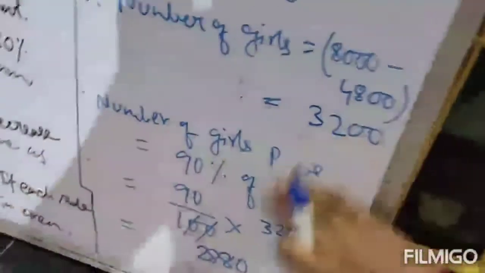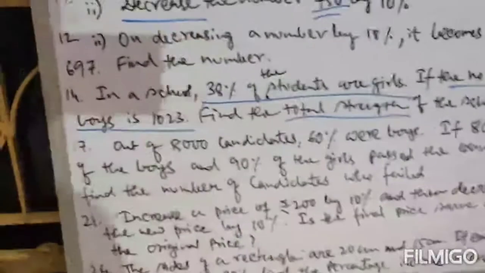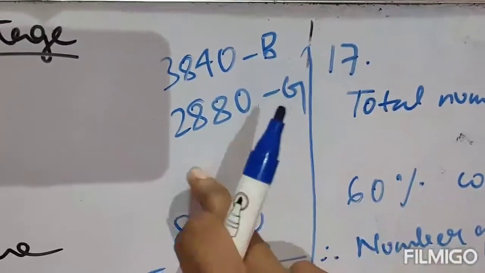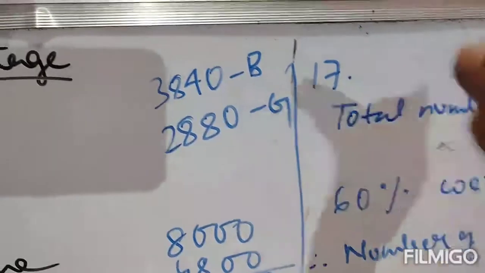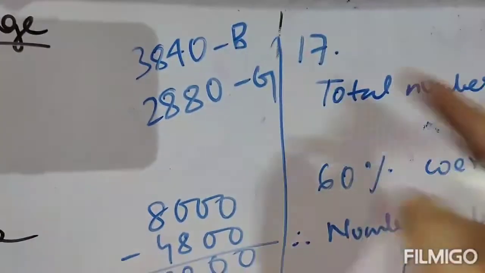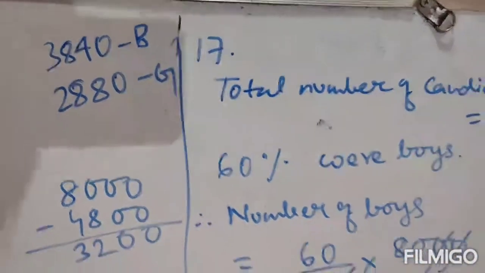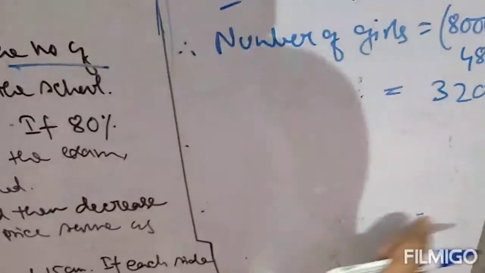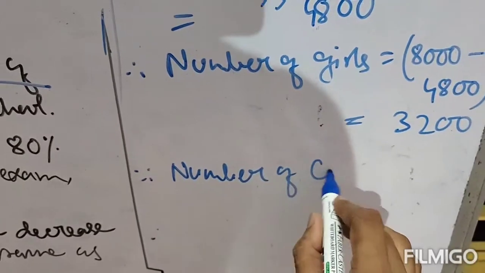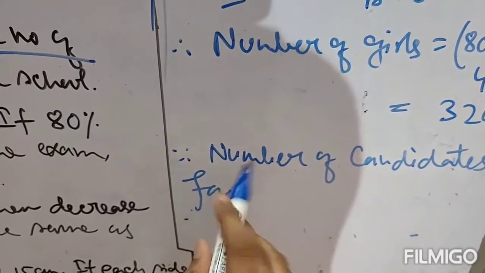Now the question asks to find the number of candidates who failed. 3,840 boys passed, 2,880 girls passed. Therefore we will see how many candidates passed: number of boys passed plus number of girls passed. We have to add these two.